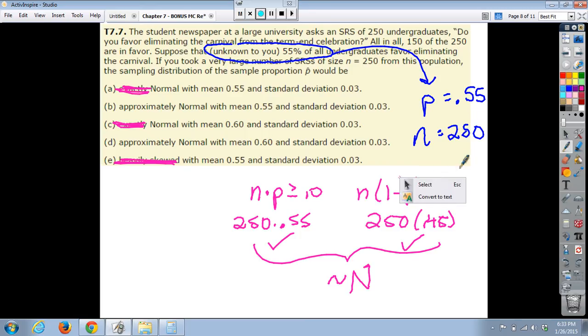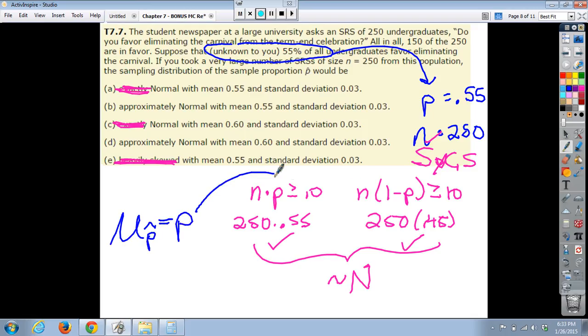Now, we've got the S of our socks, the first S taken care of. We said ignore the O, and let's move on to the C, the center. So we want to figure out what is mu sub p hat. And that should be our population parameter, which is 55%. This says a mean of 0.55, but this says a mean of 0.6.